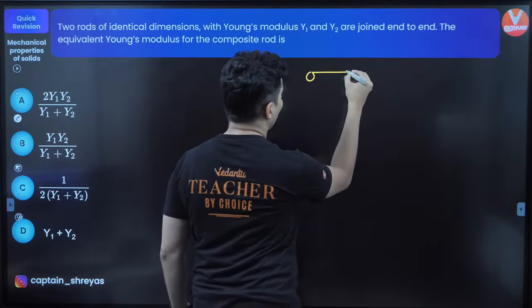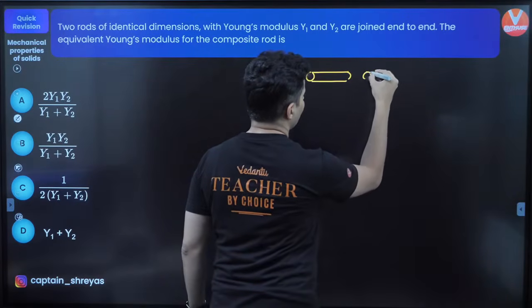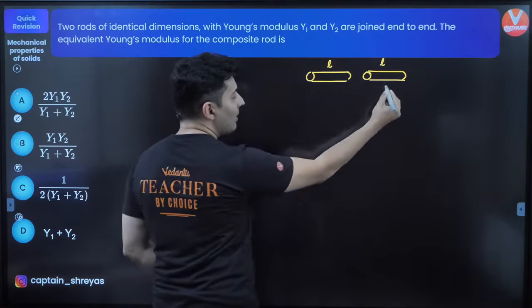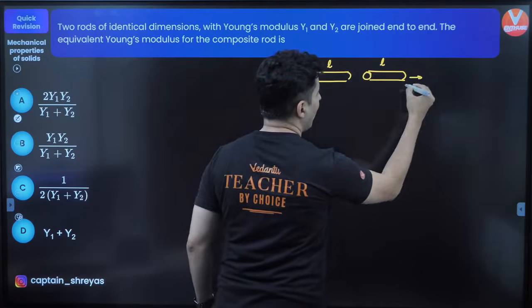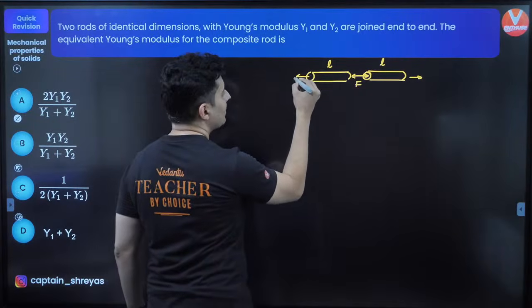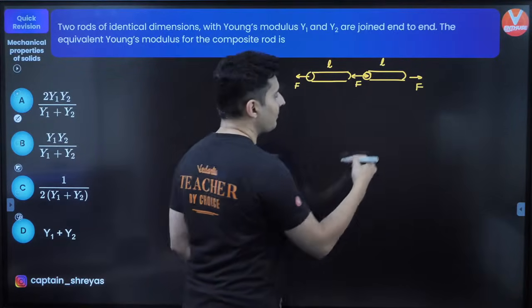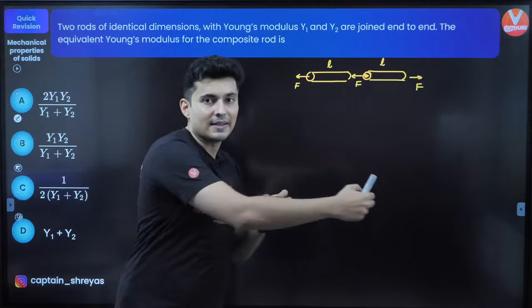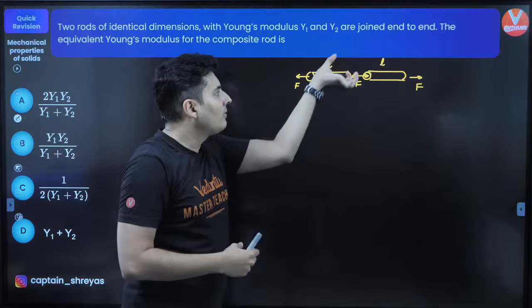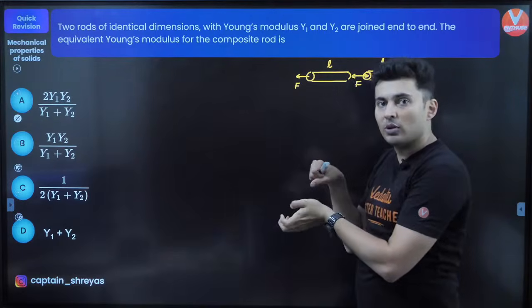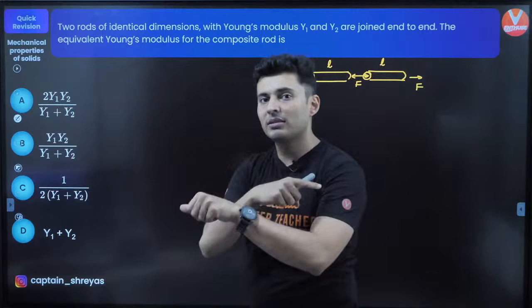It's simple. First draw the two rods which are in series. Their lengths are same, and because they are in series, the force between the rods will also be the same. This rod will apply some force on the next rod, that rod will apply the same force on the previous one by Newton's third law.